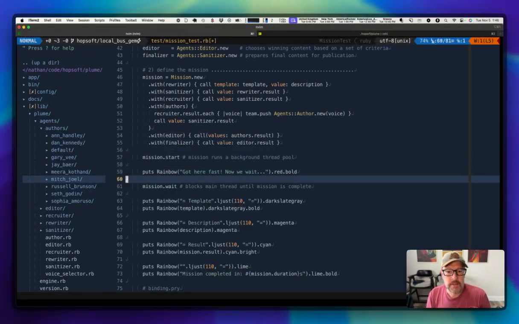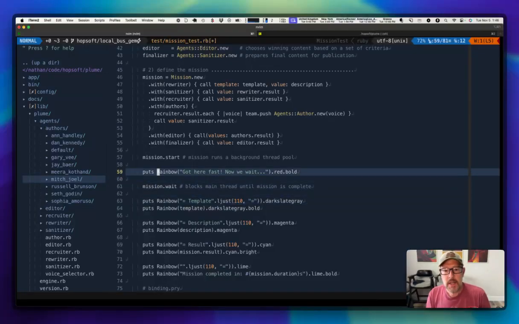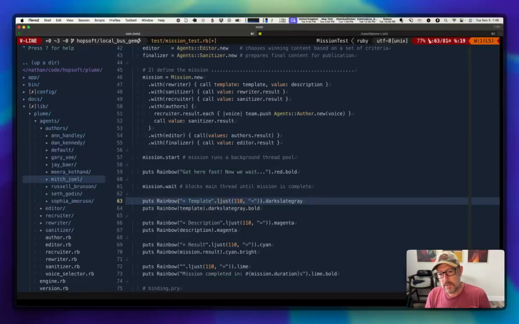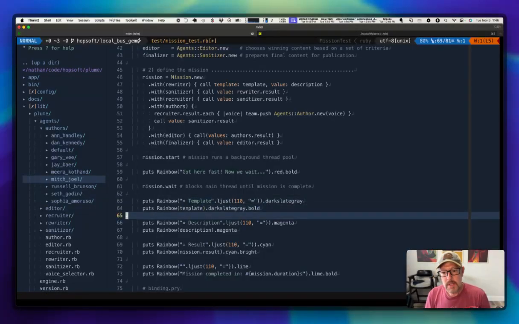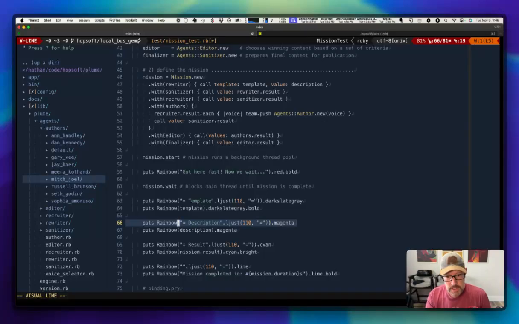So then down here, we just print out some of the messages when this thing goes. We kick it off. And again, remember, if you saw the other demo with LocalBus, because this is now backgrounded, we'll actually get here really fast because we're running all of this in the background. Then we're going to wait. We're going to block the main thread and wait for the mission to complete. And then we print out some things. So this just shows us our original template that we started with. Then this shows the user description, which is that really boring description. And then we print the final result right here.